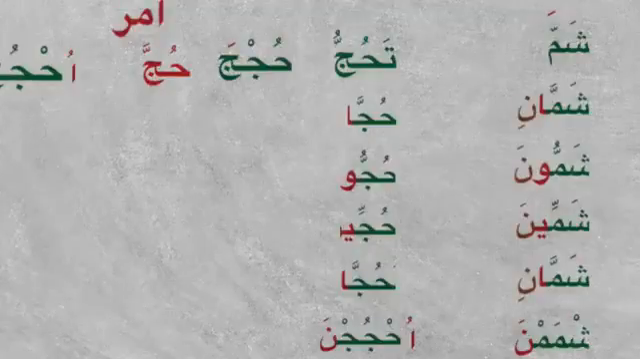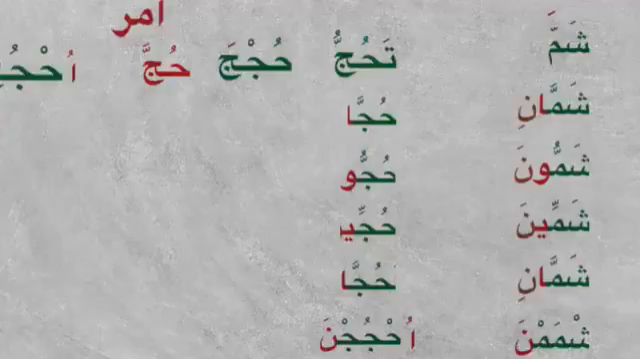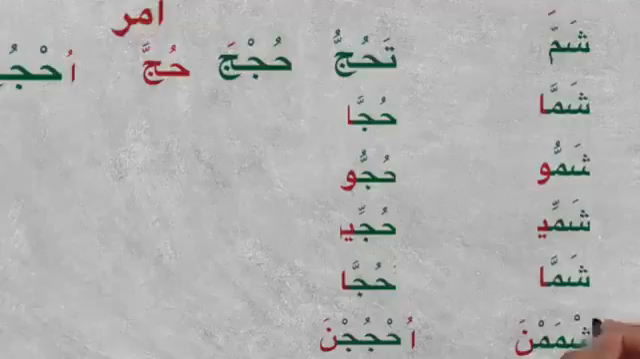So again, in the other forms, you take away the noon and we can still pronounce, so we don't need hamzatul wasl. It will be shamma, shammu, shammi, shamma. And here we have to see, because it's got a fatha in the ayn kalima, we know that hamzatul wasl will get a kasra. Only damma will get damma. That will be ishmamna.